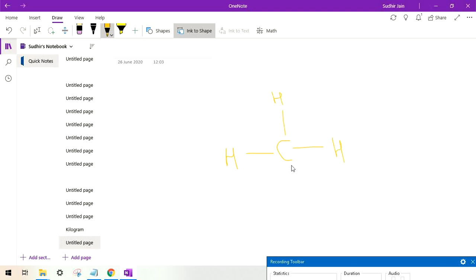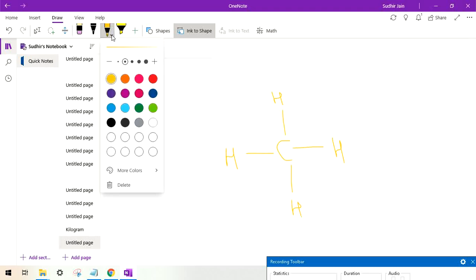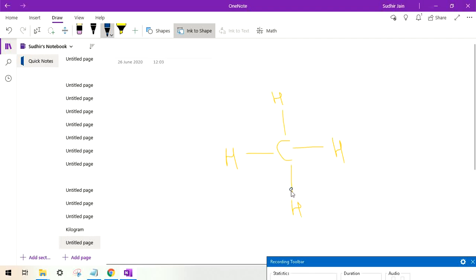Now we all know that hydrogen has 1 electron, right? So let's say this is the 1 electron of hydrogen. This is also the 1 electron of hydrogen, and this hydrogen also has 1 electron, and this hydrogen also has 1 electron. Now what will happen? This carbon will have 4 electrons in its valence shell, right? So this will be the diagram.